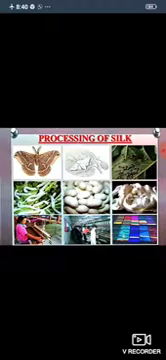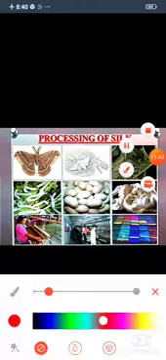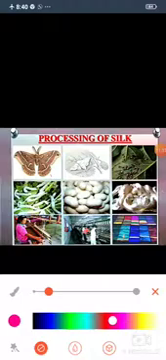Processing of silk. You can see the picture. Processing of silk. Okay? Next, rearing of silkworms.